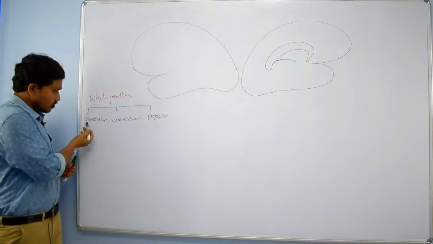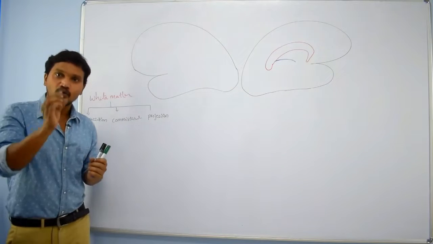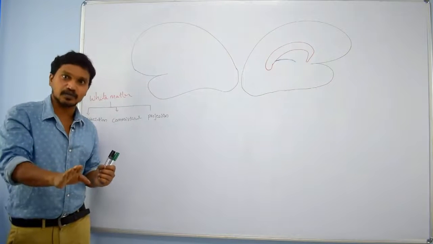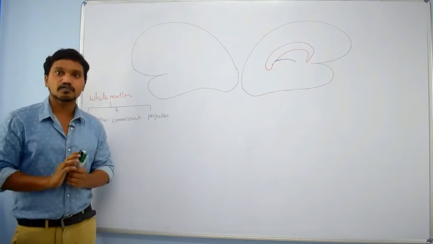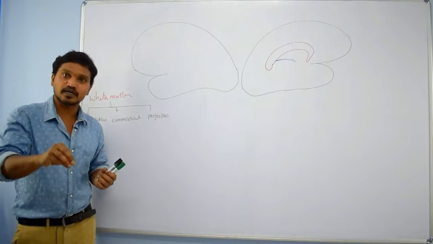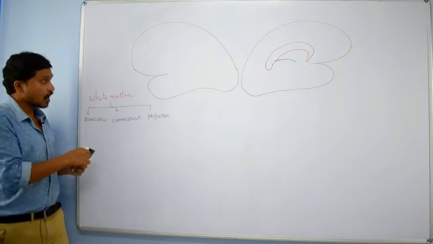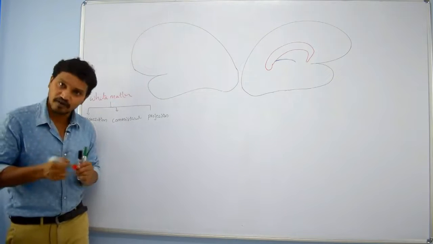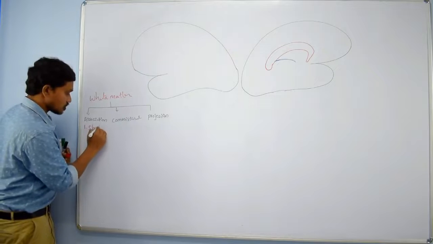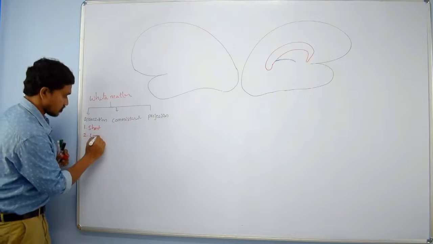Now we are discussing association fibers. Association fibers connect one area of cerebral hemisphere to another area of the same cerebral hemisphere. They will not go away from the cerebral hemisphere. Those fibers we are calling intrahemispheric. So these are association fibers. According to their length, they are further classified into short association fibers and long association fibers. Right?